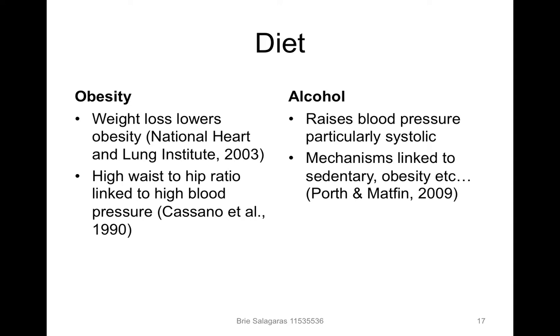Tom's diet is another area that would need to be looked at as a modifiable factor to help lower his blood pressure. By looking at his diet, we would be targeting obesity, as weight loss lowers obesity and blood pressure levels, and we'd also be lowering his waist to hip ratio, which is linked to high blood pressure as well.